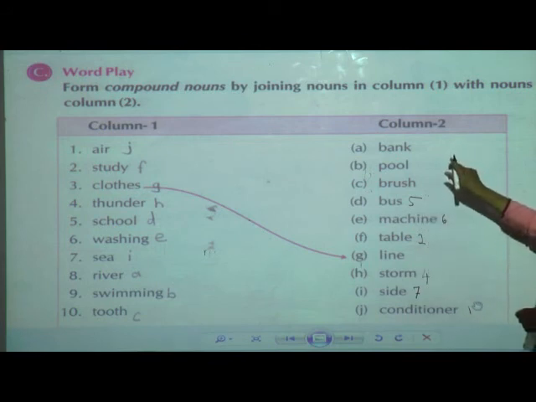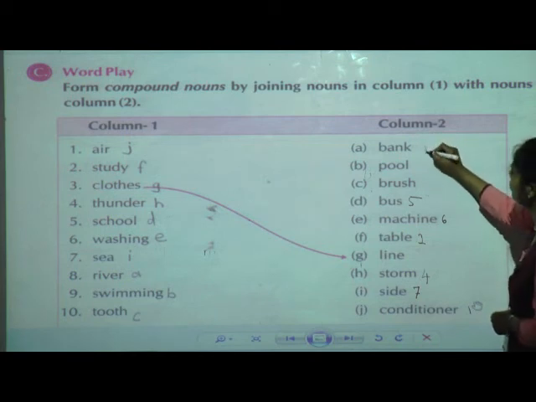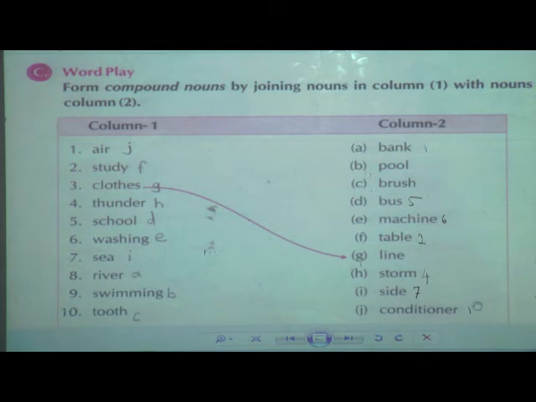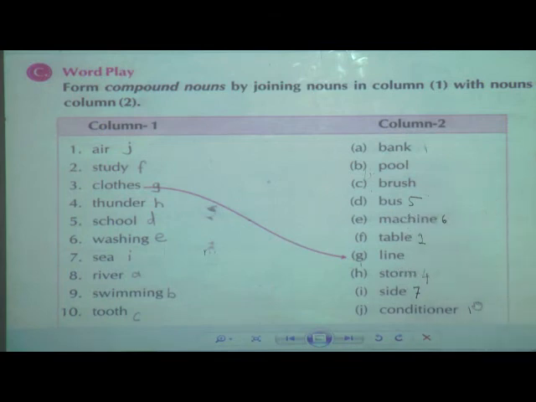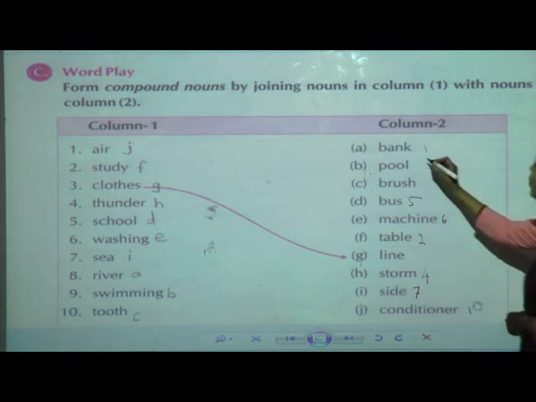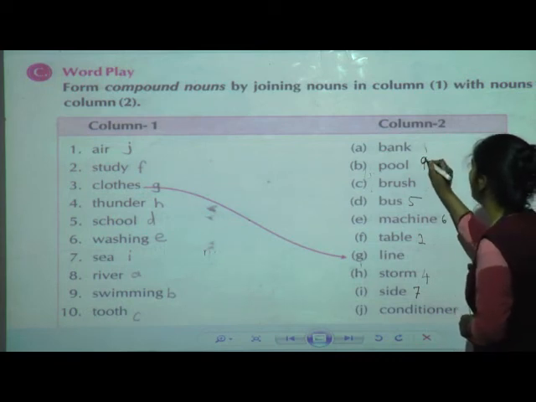River bank. So it will be 1 for river bank. Next now, swimming. Which will be the joining word for swimming? Yes, swimming pool. So what is the number for swimming? It is the ninth one. So write 9 over the swimming pool.